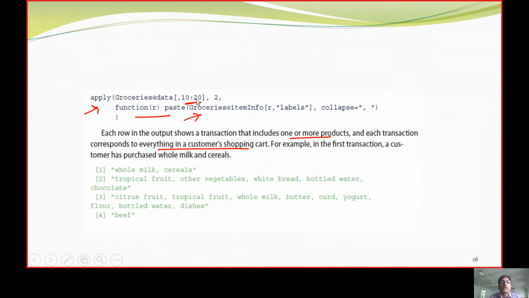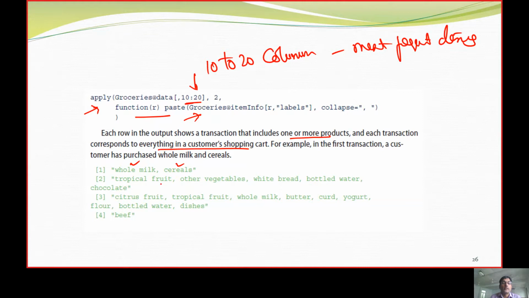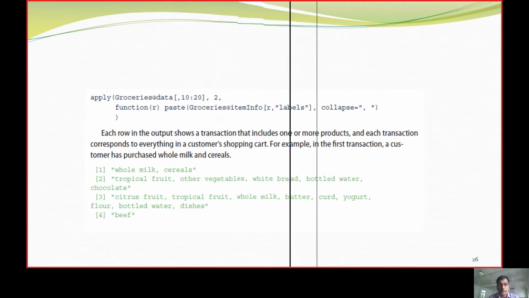Now it is going to give which are the most frequent in the 10 to 20th columns. In the 10 to 20th columns, it is whole milk and cereals, fruits, vegetables, breads, and bottles, flour, water, dishes. And in brief, it is common. In this way, we are going to get the elements appropriate for the 10 to 20th columns.